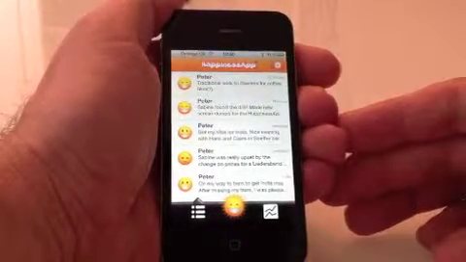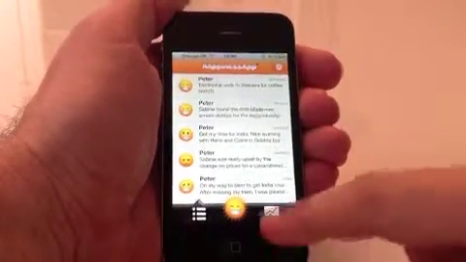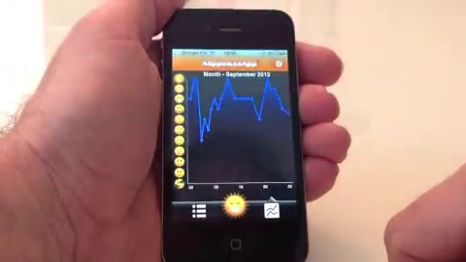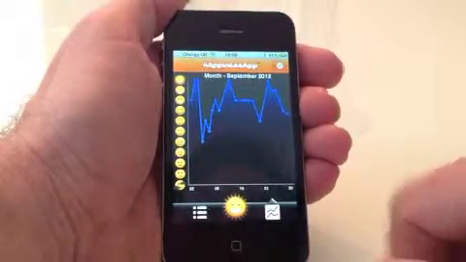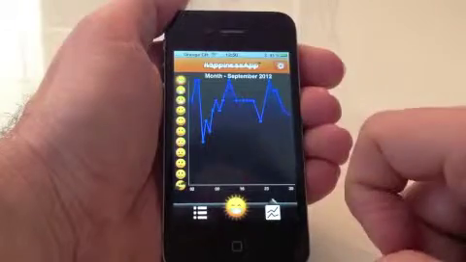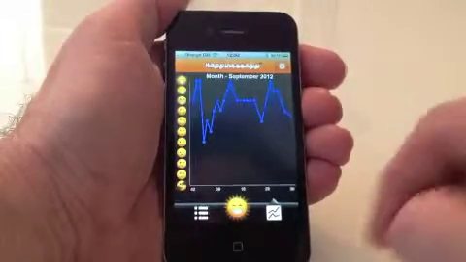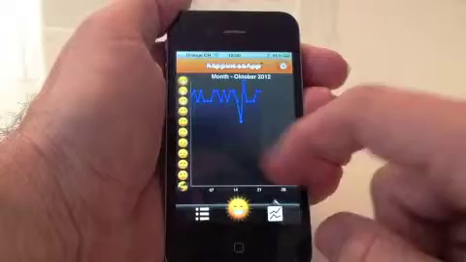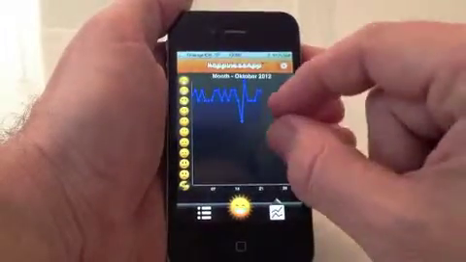The trend page lets you look at the history as a graph, so you can literally see your ups and downs. Here I'm looking at the month of September, which had a lot of ups and downs for me. You can see this is when I moved into my apartment, which was quite a traumatic experience, but life got better. Again, here you can scroll left and right. We see October was a much smoother month.